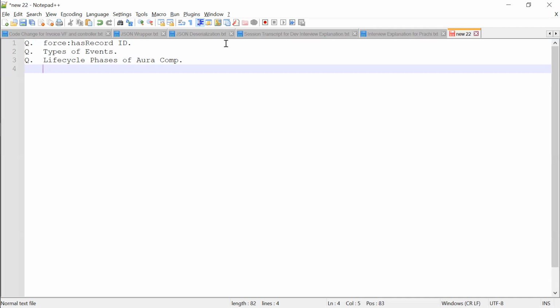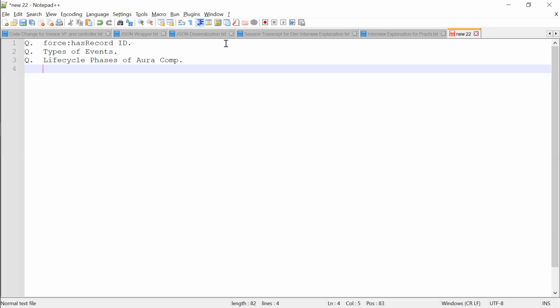Then the render event will be fired. Render means after the initialization of the Lightning component, the component's body will be rendered. So whatever attributes you are defining in the Lightning component will be rendered, and you will be able to view the component.